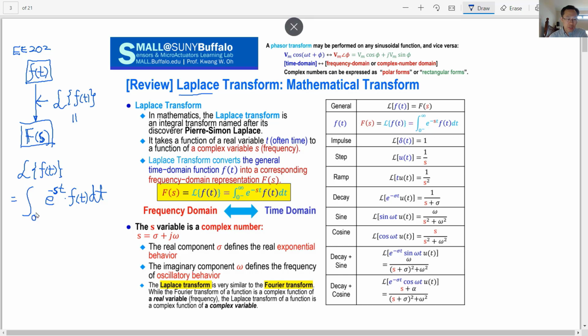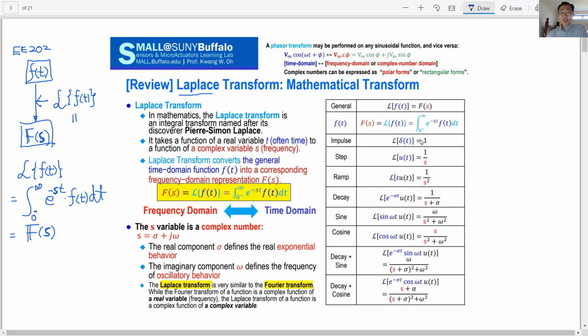You integrate from zero minus, which means just right before the current moment, to the future. Future means forever, until the universe disappears. That is infinity. We integrate the function over all time, and in the end there is no more information about time. In the end you will have a special complex function F, which is a function of a complex number. That is the definition.